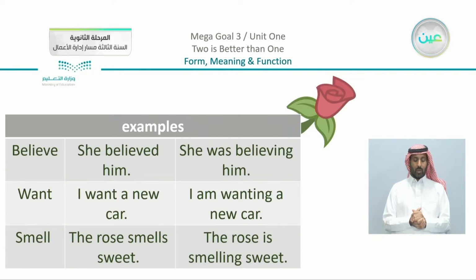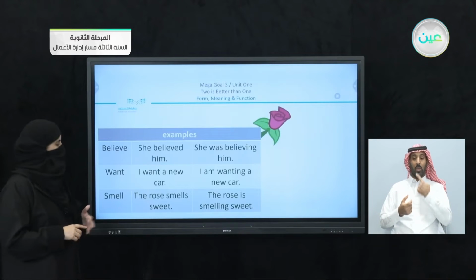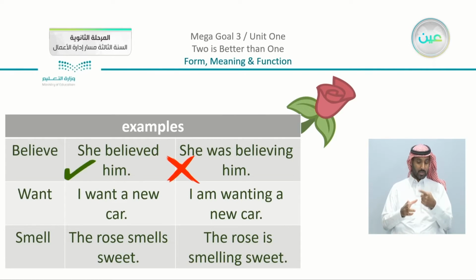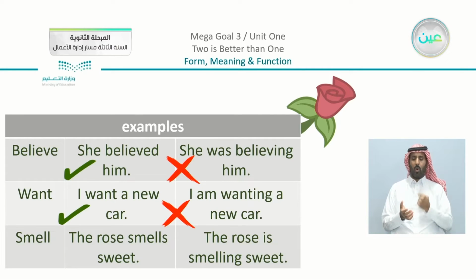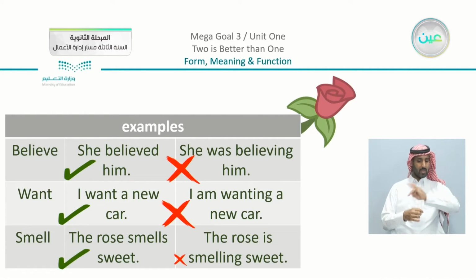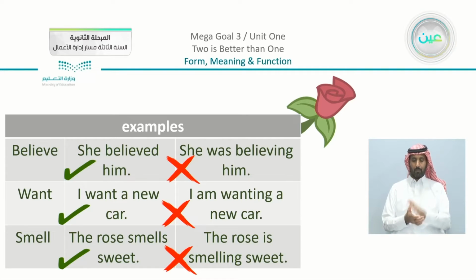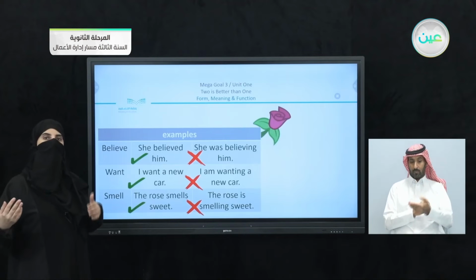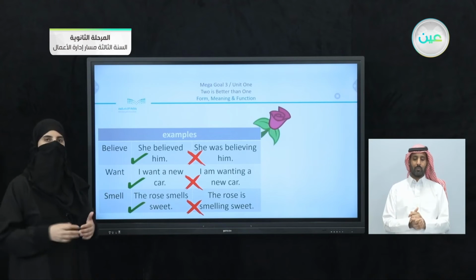I have here belief, which is something that is associated with the mind, want, and we have smell. Now, it is correct to say she believed him, but I cannot say she was believing him. I can say I want a new car, but I cannot say I am wanting a new car. I can also say the rose smells sweet, but I cannot say the rose is smelling sweet. So what did you notice? We have the two structures, the present simple and the present progressive, but one may be used, but the other is incorrect.